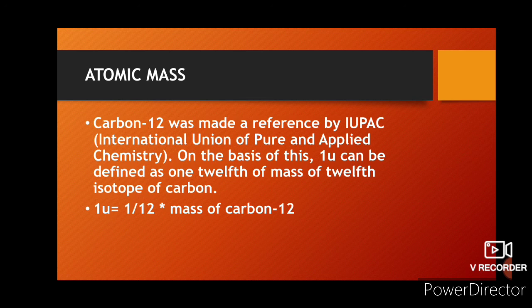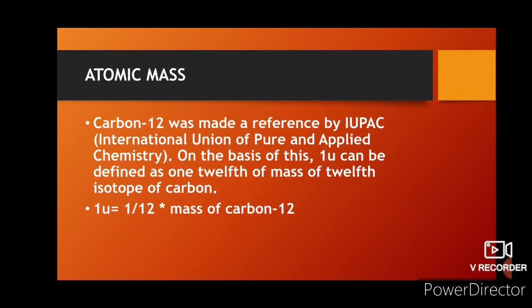Now let's come to its mass. When scientists were discovering the atomic mass of different elements, they took hydrogen as a reference.